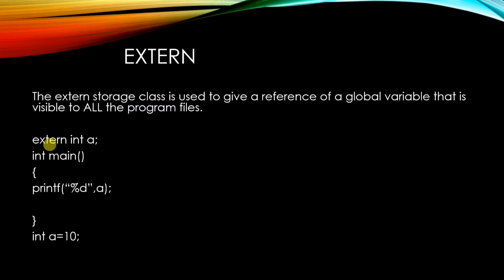So here in extern, you give int count in one of the files, and you extern void write_extern. I am giving a function, and in the main function count is equal to 5, write_extern.